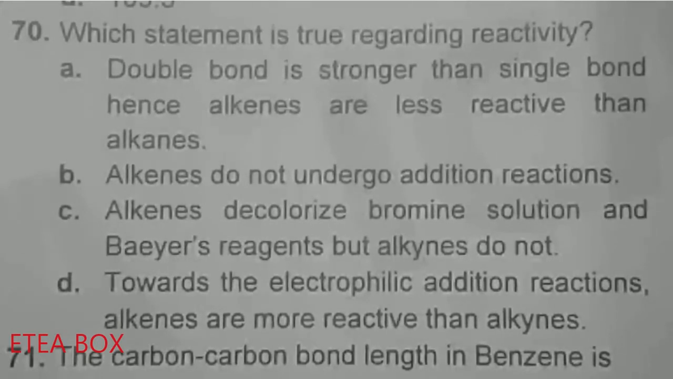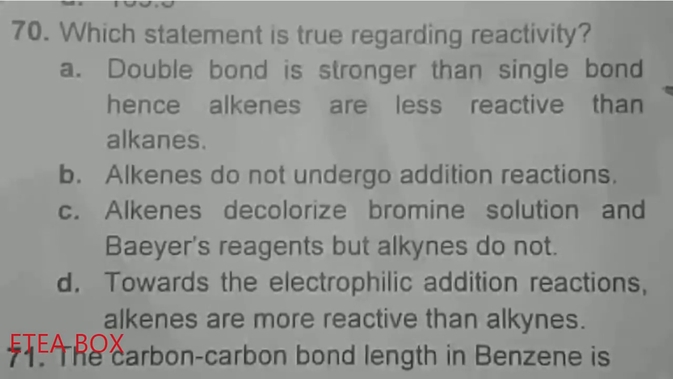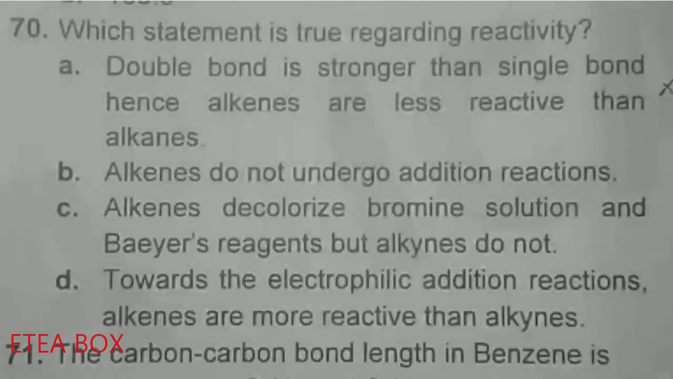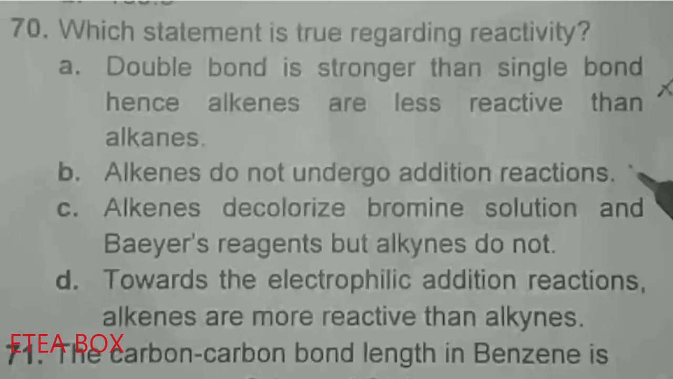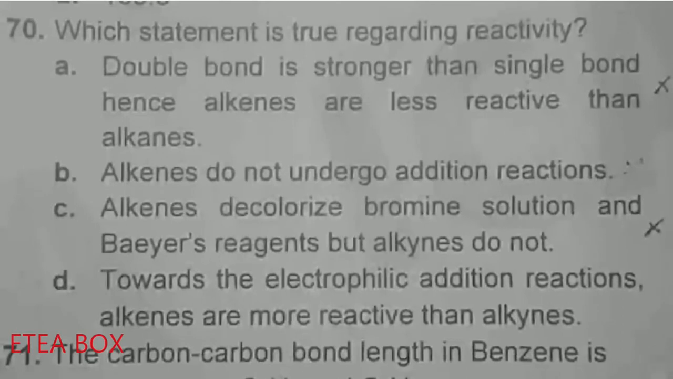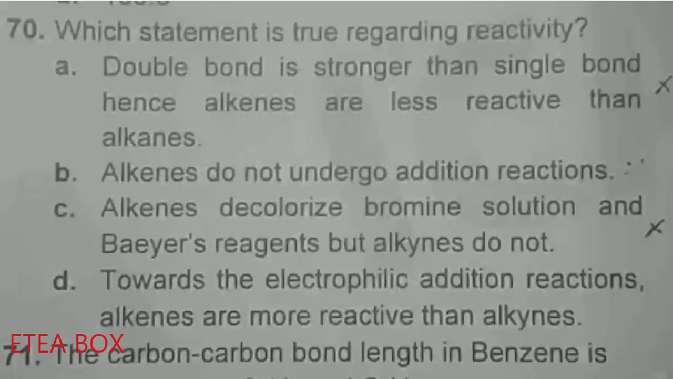Which statement is true regarding reactivity? Double bond is stronger than single bond, hence alkenes are less reactive than alkane. So this statement is totally wrong, because double bond is weaker than single bond, and we know that alkenes are more reactive than alkane. Look at the B. Alkenes do not undergo addition reaction. This one is also incorrect statement, alkenes undergo the addition reaction. Alkenes decolorize bromine solution and Baeyer's reagent, but alkyne do not. This one is also incorrect, because the alkyne can also decolorize the bromine water and Baeyer's reagent.